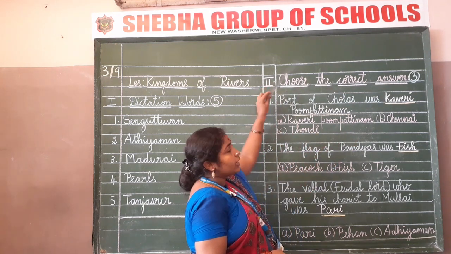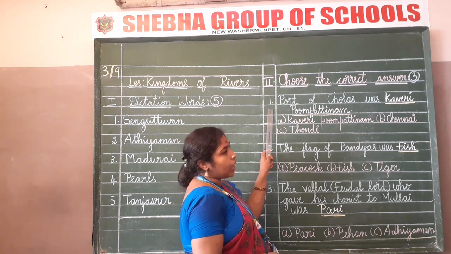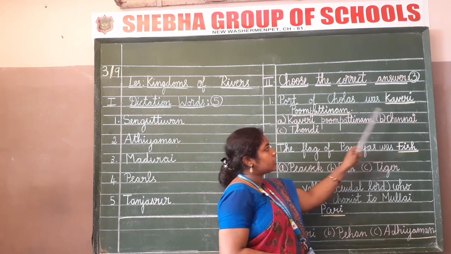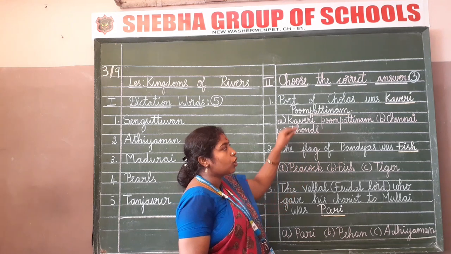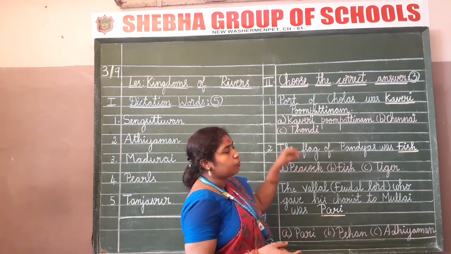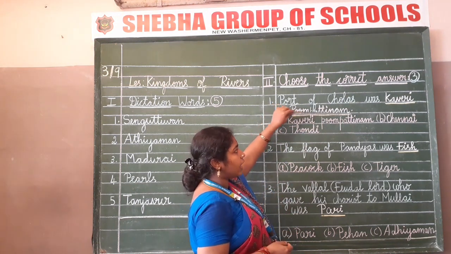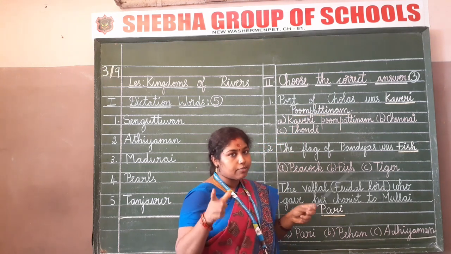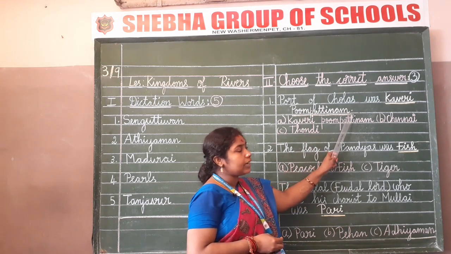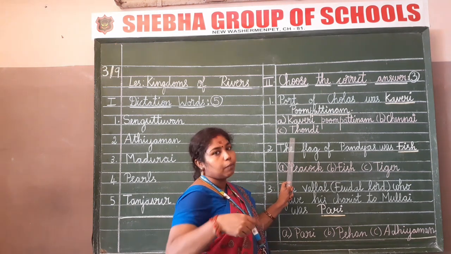So leave one line. Again, where do we have to start our serial number? Yes, you are right, in the margin. Port of Cholas was dash, Kaveri Pumpattinam. You should not leave a line while writing the first one. Even the options should be written in the second or third line. If you don't have a space to write Kaveri Pumpattinam, it's a very big word, continue in the next line. Complete this with a full stop and then start writing the options in the below lines.